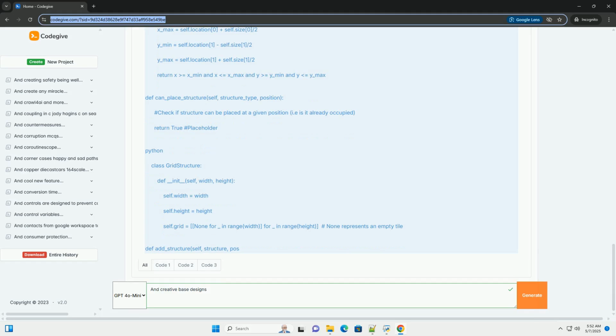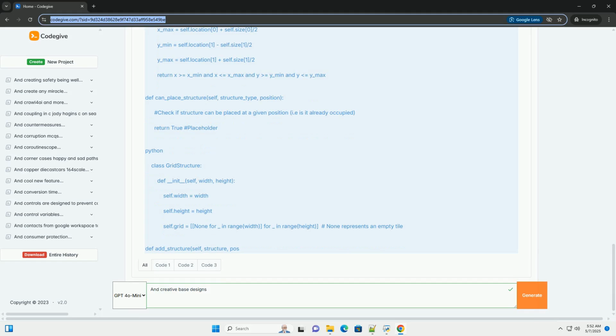Pseudocode example of the base class. Two: structure representation, the key to creative design. The most important factor in creating interesting base designs is how you represent the structure of the base internally. This determines the flexibility and control you have over the layout. Here are a few common approaches.